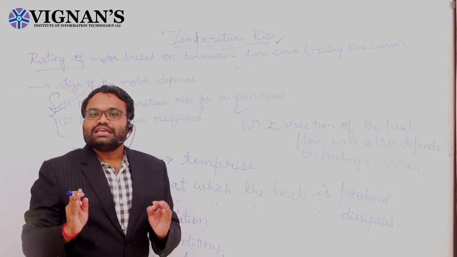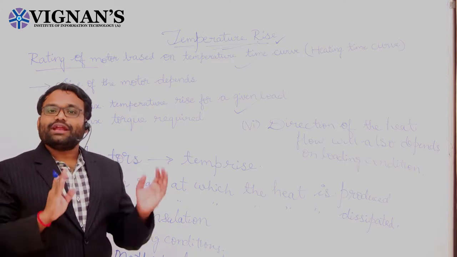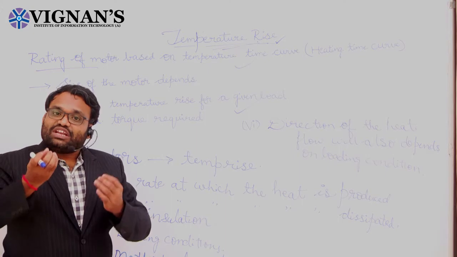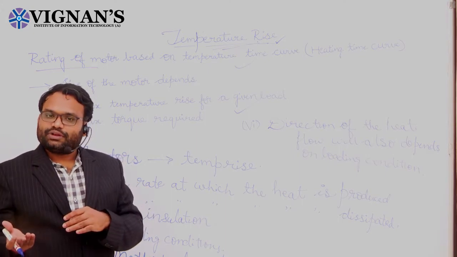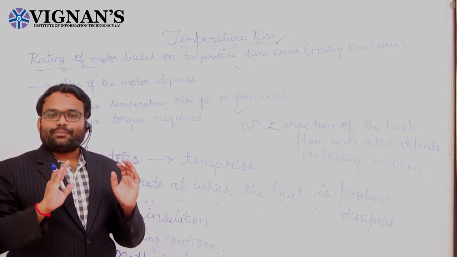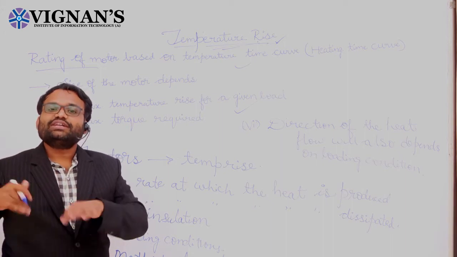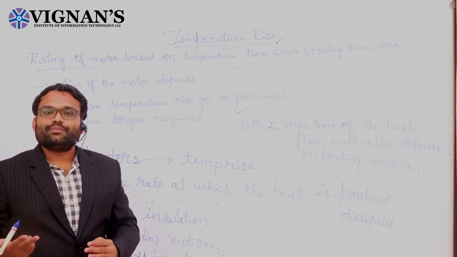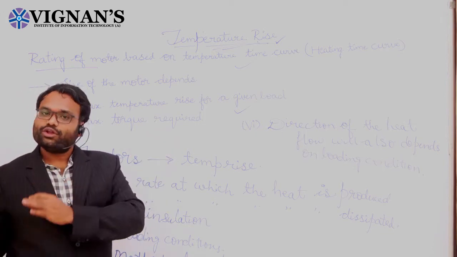If the motor satisfies the temperature rise for a given load in a certain application, it will in turn deliver the maximum torque required for that load.